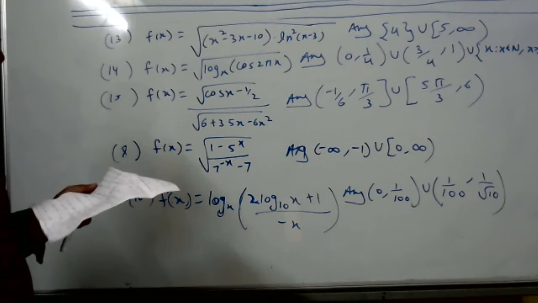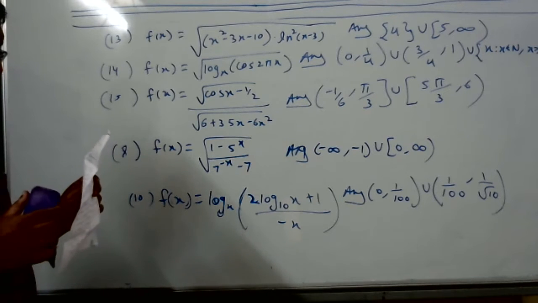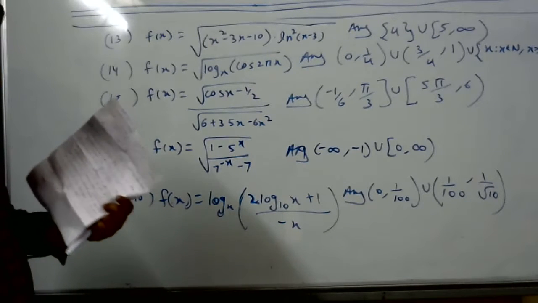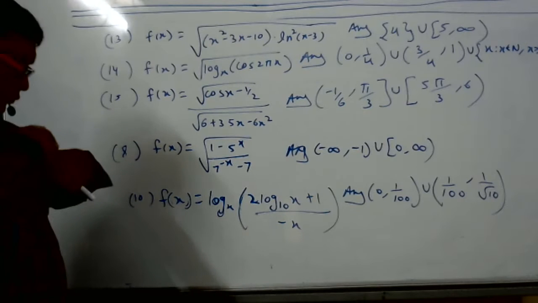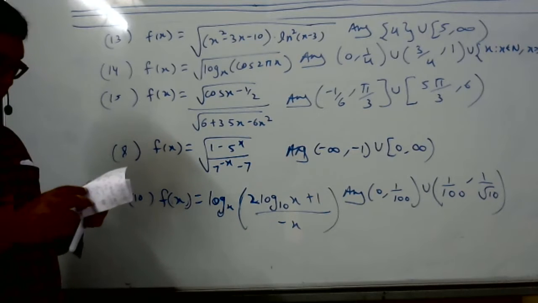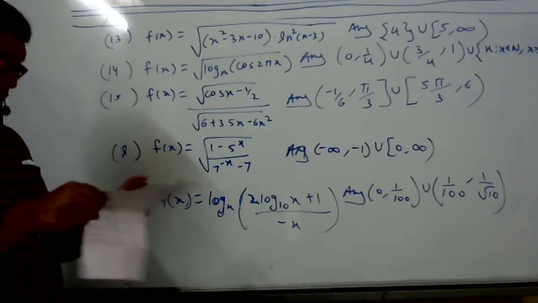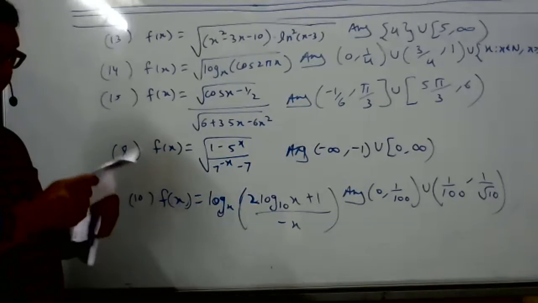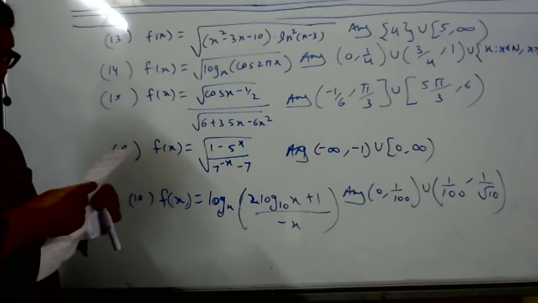Yesterday you had given a few set sums. Could you do one of them? I know they are easy, but I don't know the concept. Which one? Sir, I would read out an easy question. Solution set of x square minus 1 by x less than or equal to 0.